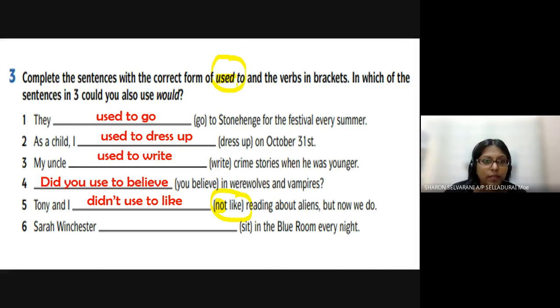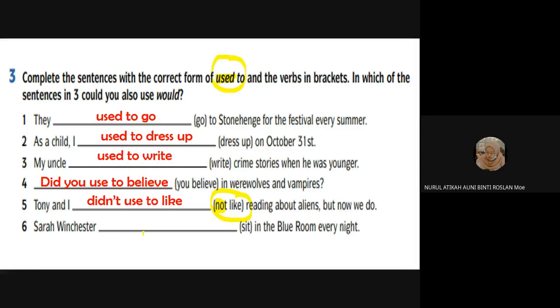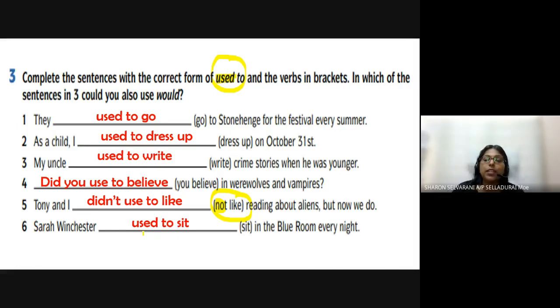Can you see this? So, Sarah Winchester. Remember the story about Sarah Winchester, about the haunted house? The house that she kept on building and building. So, what she used to do? Sarah Winchester used to sit. Very good. Okay, used to sit in the blue room every night. There is where she will get advice from the good spirits. All right, so let's look at the next one.